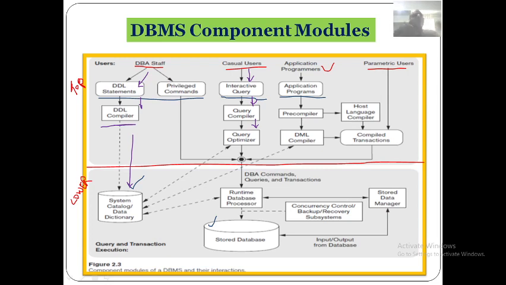Like this, it will perform rearrangement, reordering of the operations, and elimination of redundancies. If the same thing is asked multiple times, that will be reduced, and it will send it only one time. Got it? So what are those?